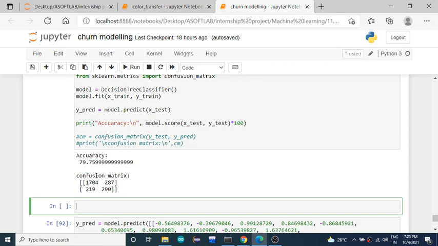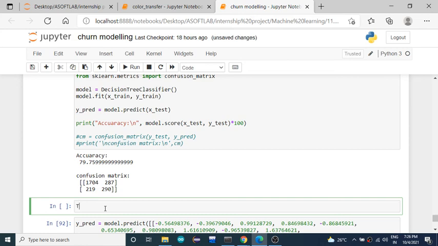Okay, so if you get true in the actual value and true in the predicted value, then it will be referred to as true positive. Okay, so if we have false in the actual value and we get false in the predicted value, then it is false negative. Okay, if we have the actual value as false but you got the result as true, then it will be false positive. Okay, so the accuracy will be